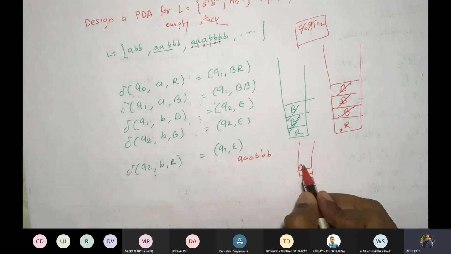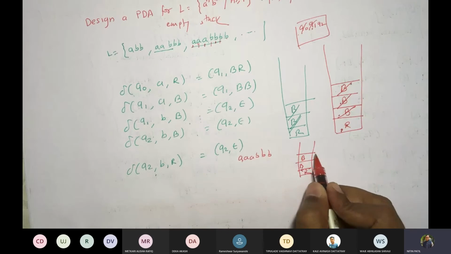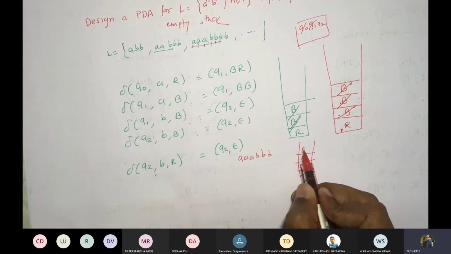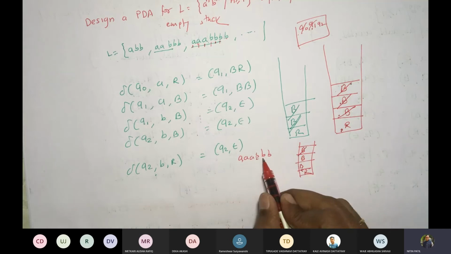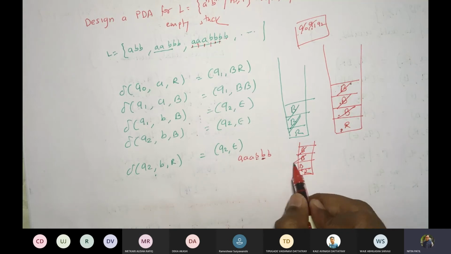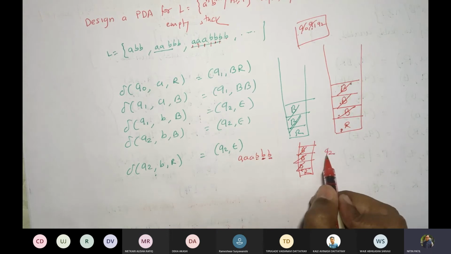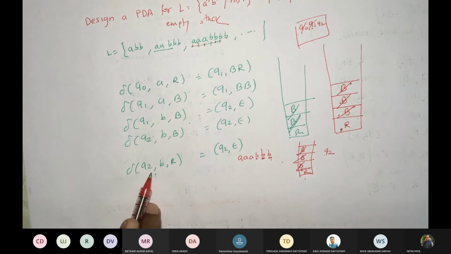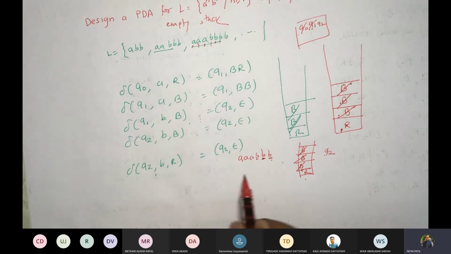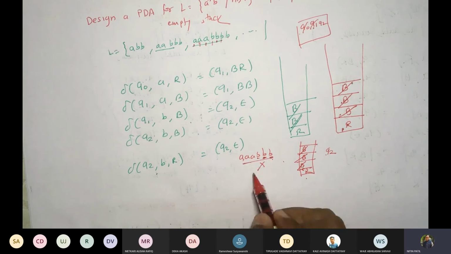For the first A we pushed blue, for the second A we pushed blue, we went to Q2, Q1. For the third A we pushed B, went to Q1. Now the first B came, we popped this B by going to Q2. The second B came, we popped this B. Again a B came, we popped it. So our state was Q2. So the string is ending in Q2 epsilon R. We don't have it defined. Correct? So that's why we say this is not accepted.